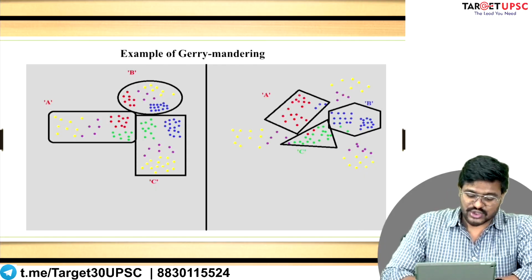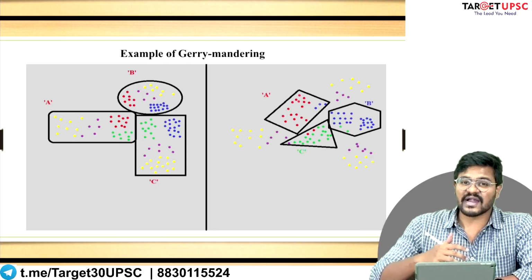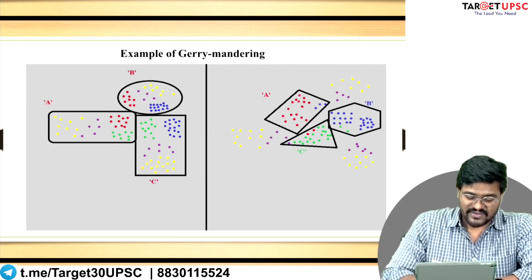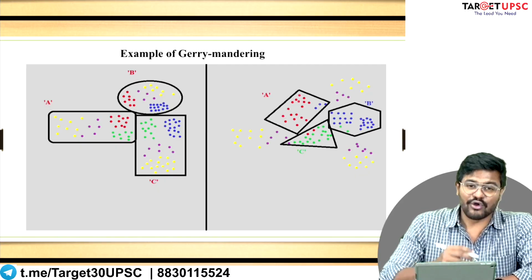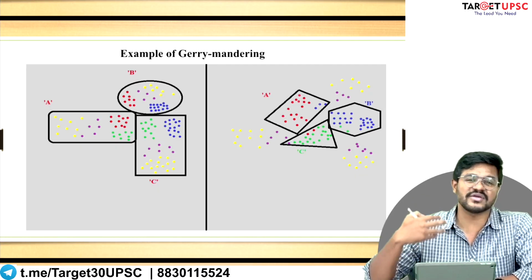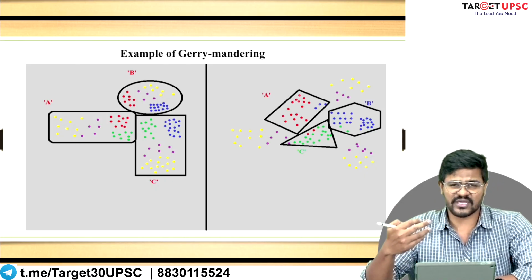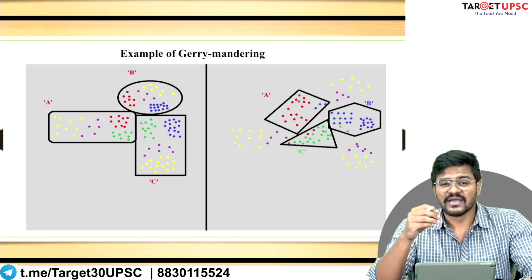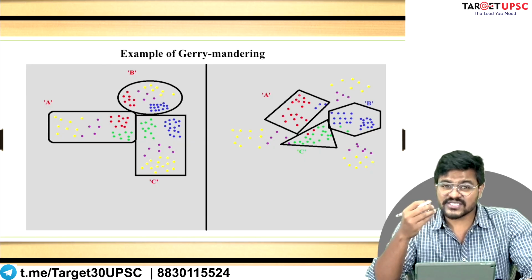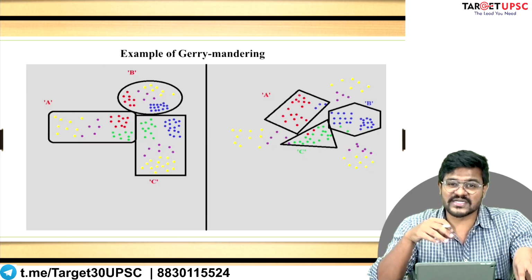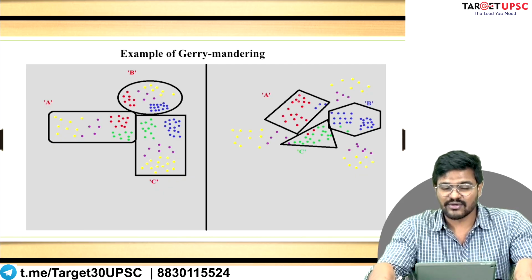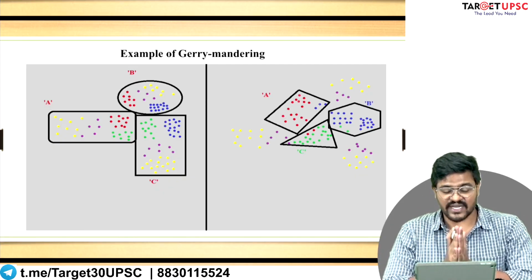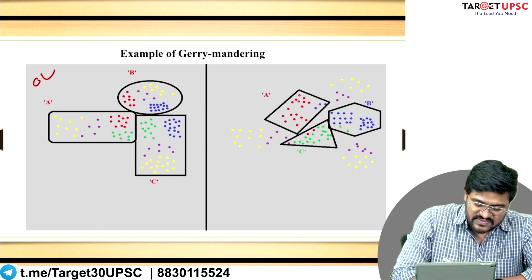So let's say in constituency A, you can see that there are at least 3 to 4 different types of people living there, right? So yellow community or red community or green community or purple community. So if you have a candidate from the yellow community, then he has a chance, because there are yellow voters but there are also non-yellow voters. And the same happens with other constituencies, right? Now this was the old arrangement.